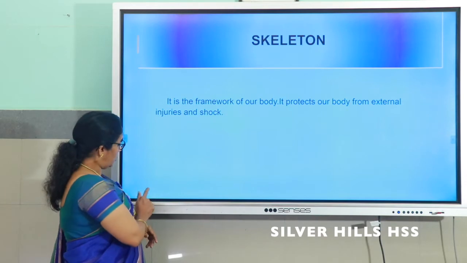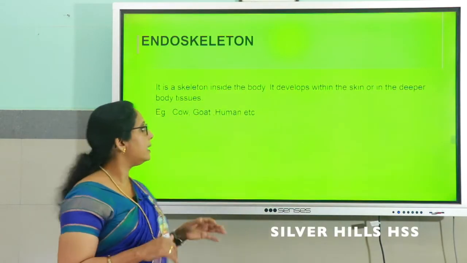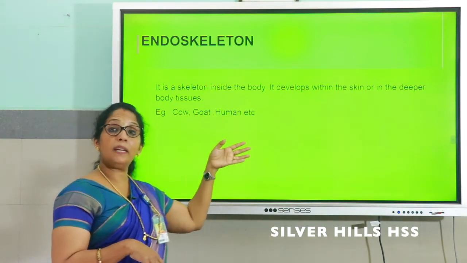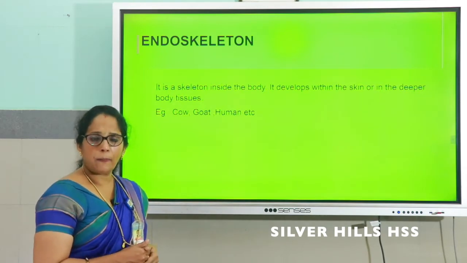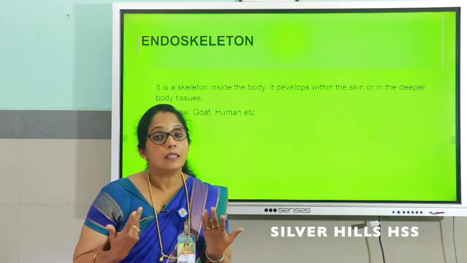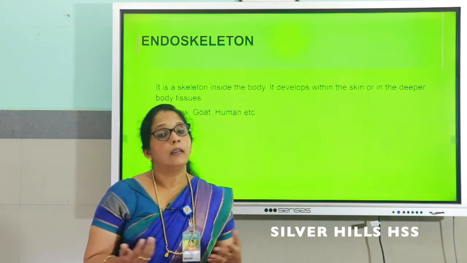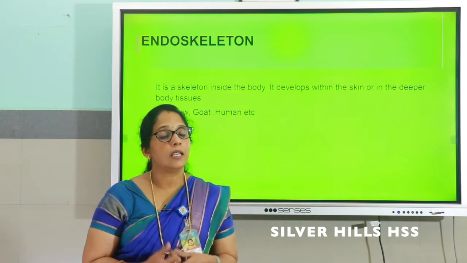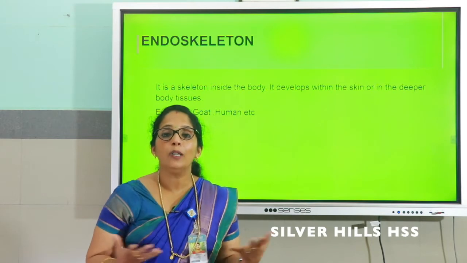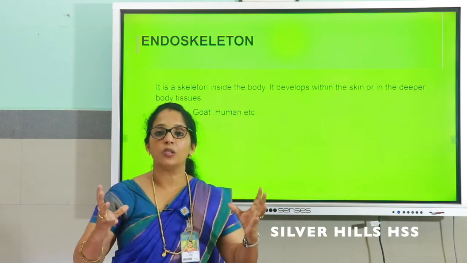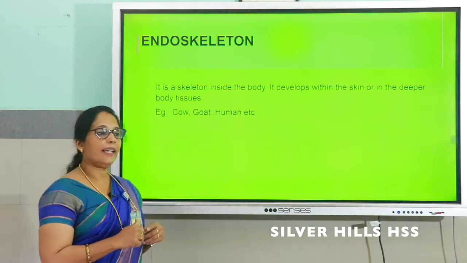One is endoskeleton. Endoskeleton means skeleton inside the body and it will be developing within the skin and in the deeper body tissues. Mainly what about us? For us it is endoskeleton. Then for all animals we can say it is endoskeleton. Just think, if there is no skeleton in your body, if there are no bones in your body, how will you appear? You will be appearing like a spongy ball, isn't it? So the skeleton inside the body is called endoskeleton.